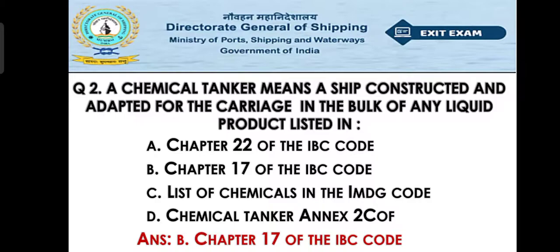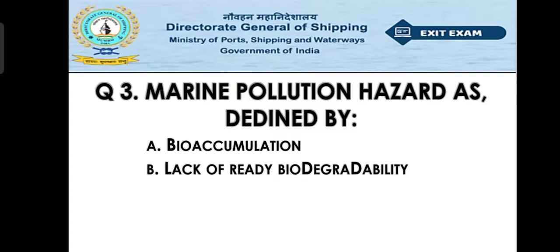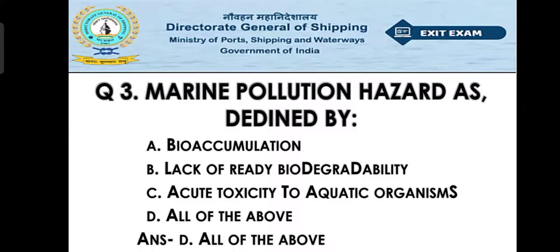Now move to question number 3. Marine pollution hazards as defined by: option A bioaccumulation, option B lack of ready biodegradability, option C acute toxicity to aquatic organism, option D all of the above. So the right answer will be option D, that is all of the above. So all of the above are the marine pollution hazards.